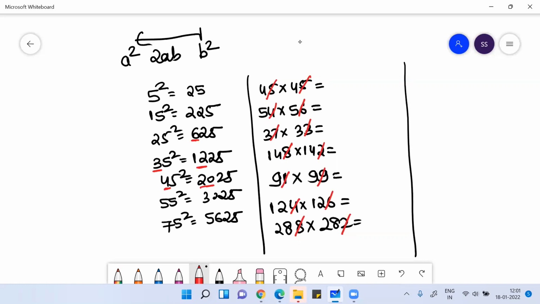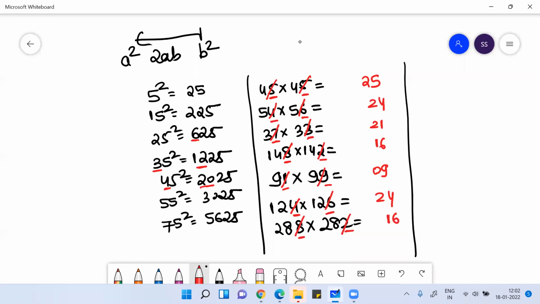So you are trying to multiply two numbers. In these two numbers, the sum of the unit digit is 10 and the 10th place digit is the same. So how will you get the answer for these kinds of numbers? Very easy. 5 5s are 25, right? 4 6s are 24. 7 3s are 21. 8 2s are 16. 1 9s are 9, two digits, so write 09. 4 6s are 24. 8 2s are 16.